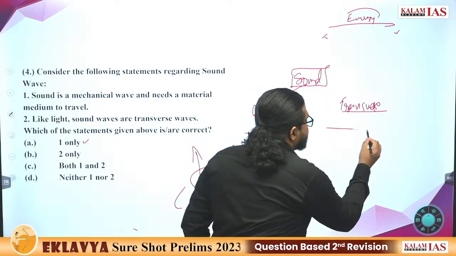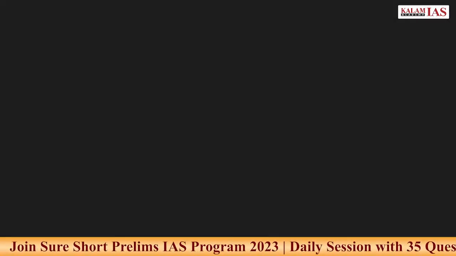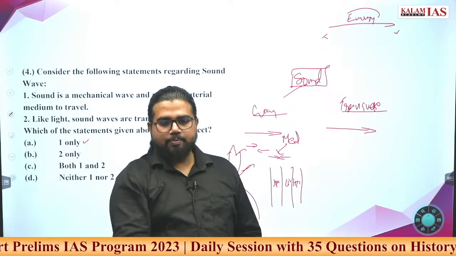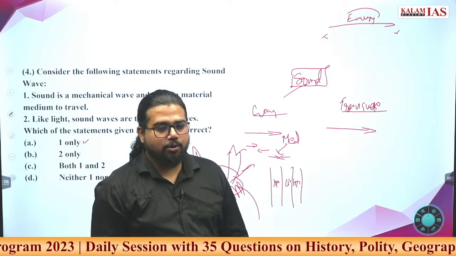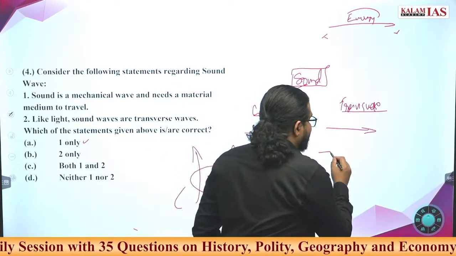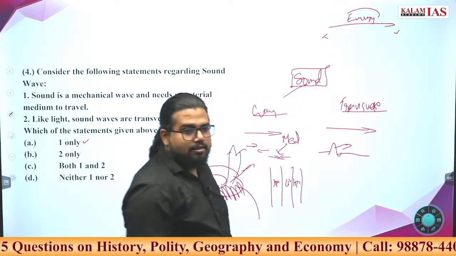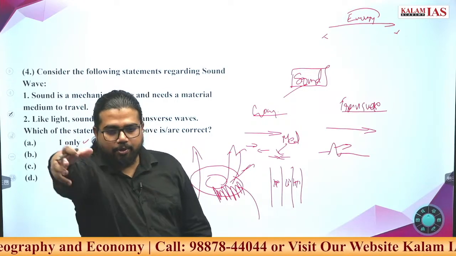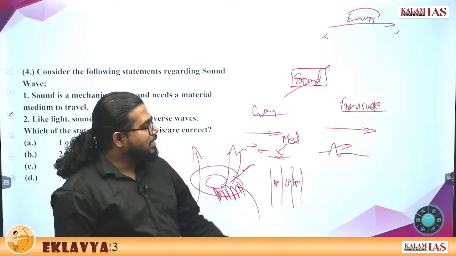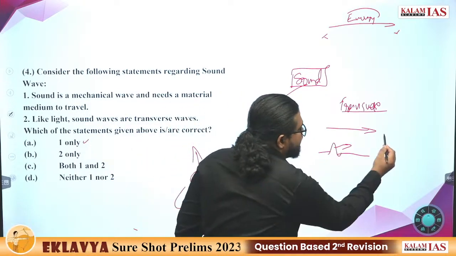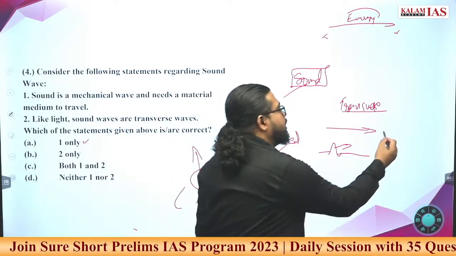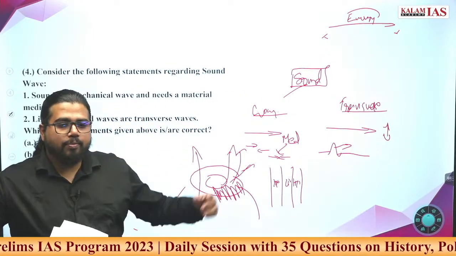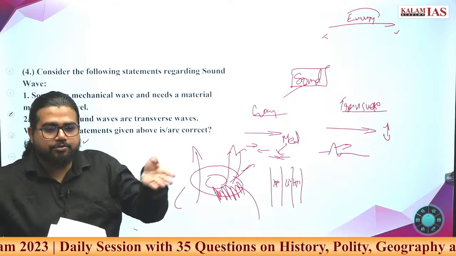Now what about transverse waves? Transverse, the best example is you take a rope in a gym. You see some rope like this. You make a movement, some sine wave like that, and it will go along the rope. Whatever disturbance you create will transfer across the different points of this rope. Now what exactly is happening here? The energy transmission is happening in this direction, while the movement of particles is perpendicular to the movement of energy or movement of the wave.